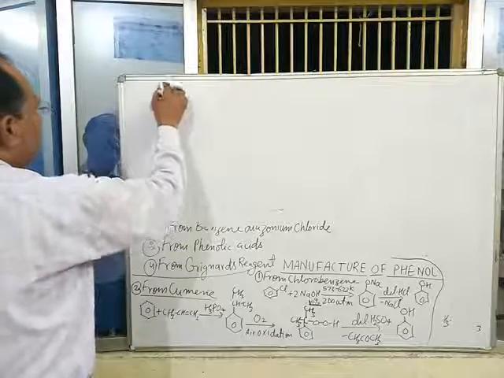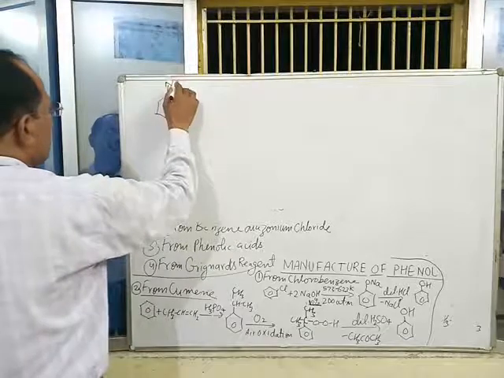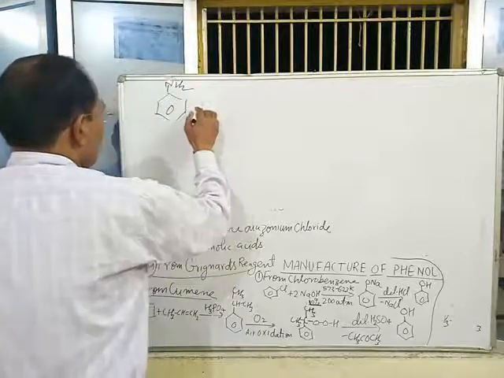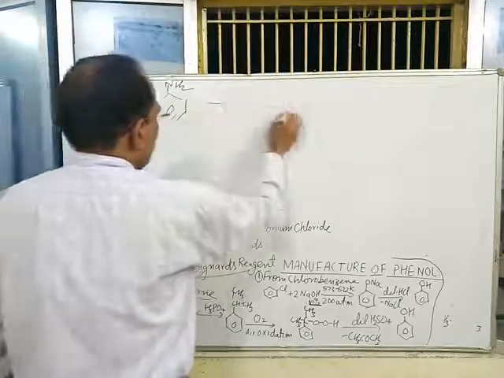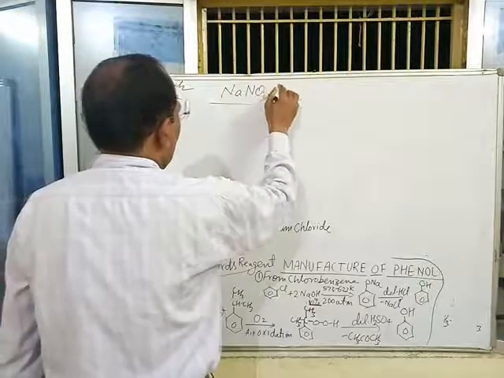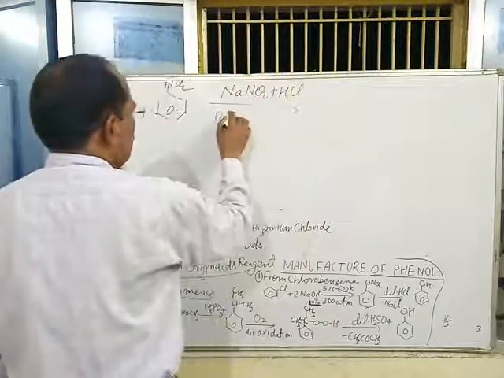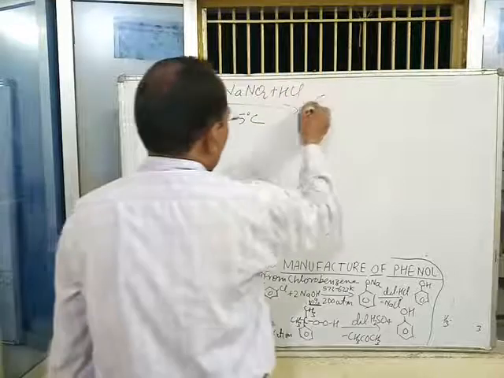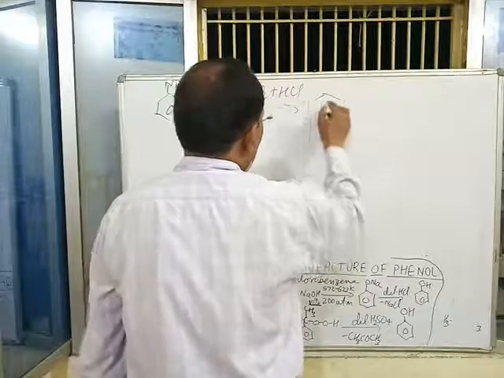When aniline, C6H5NH2, is treated with NaNO2 and HCl at 0 to 5 degrees Celsius, it gives benzene diazonium chloride.